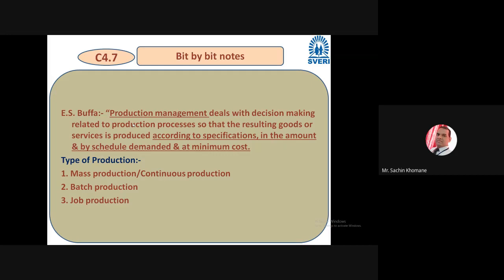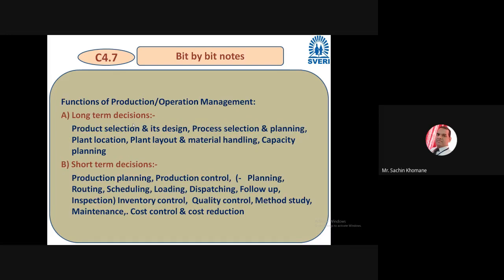Friends, listen: if you want to do production management, first you should understand how much production you want to do, and then your production management starts. You should know whether the customer is asking for mass production, batch production or job production, and then you have to think about how many things should be involved. So let us see what production management includes, or the functions of production or operations management.